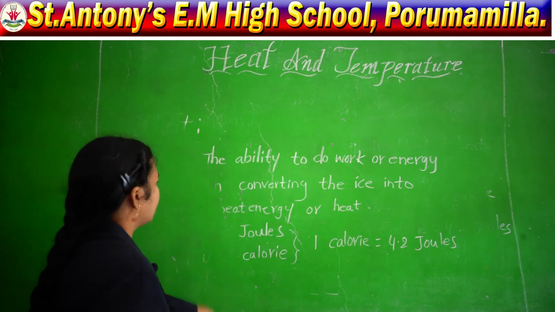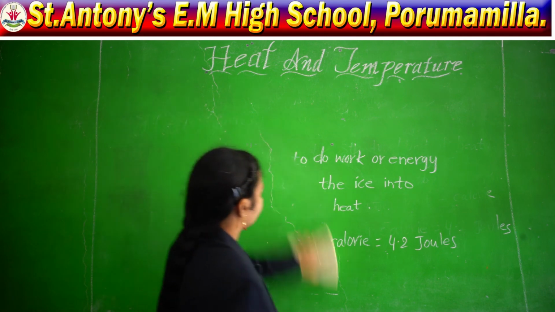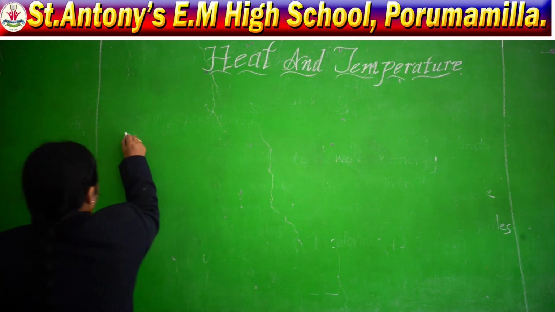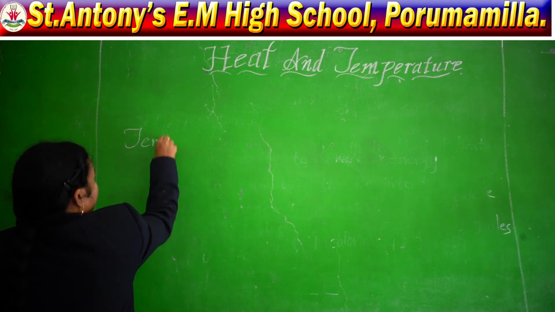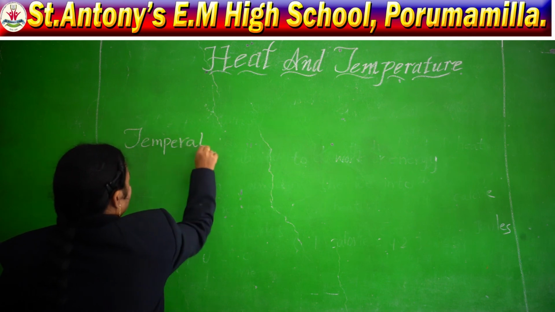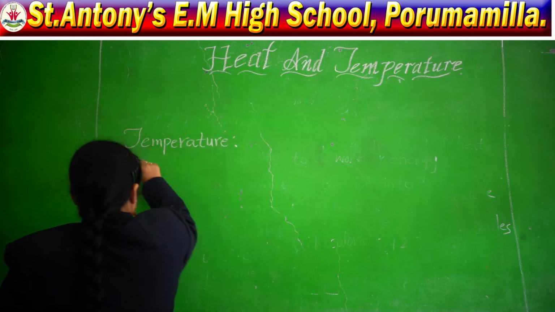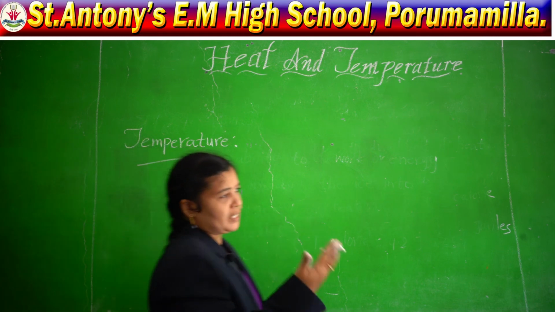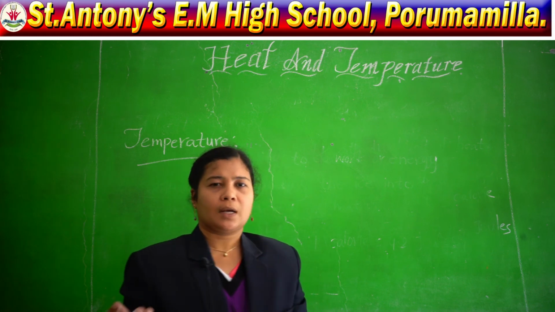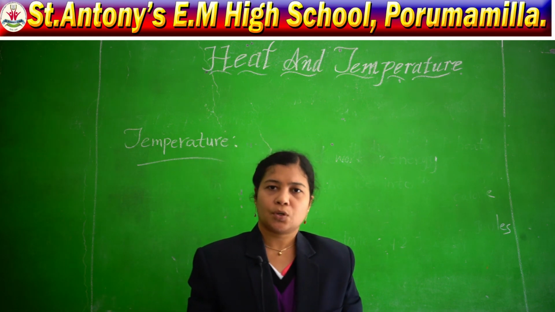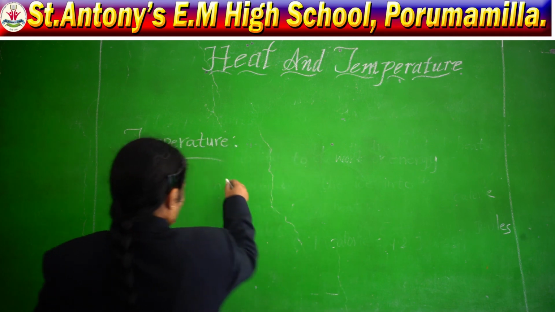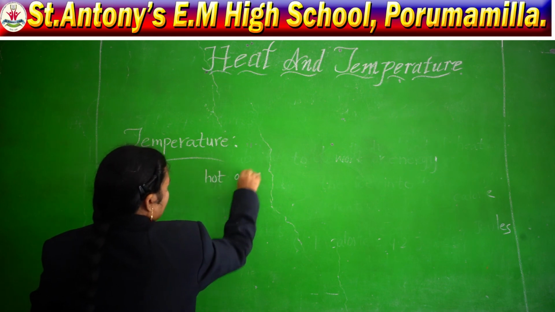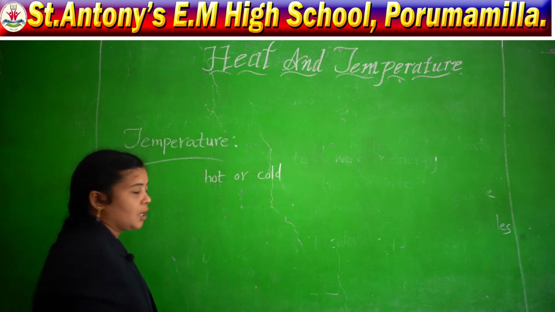Moving on to temperature. Next, move on to this temperature. What is the temperature? See, whatever we discussed now, when we eat ice creams or when we drink tea or coffee, we are measuring how hot or how cold that object is.